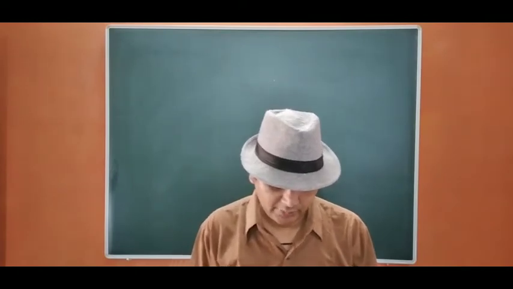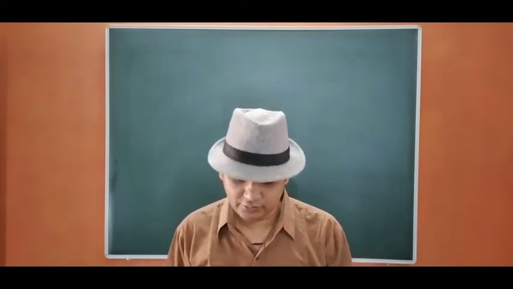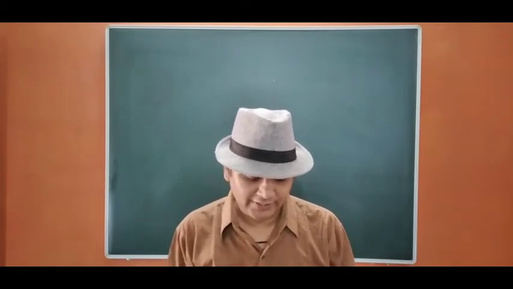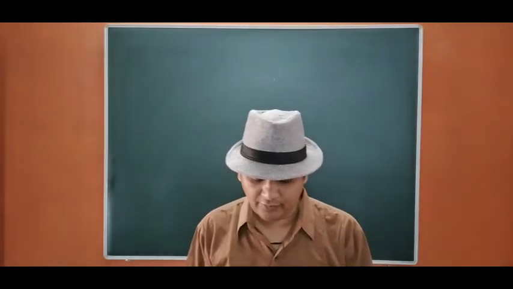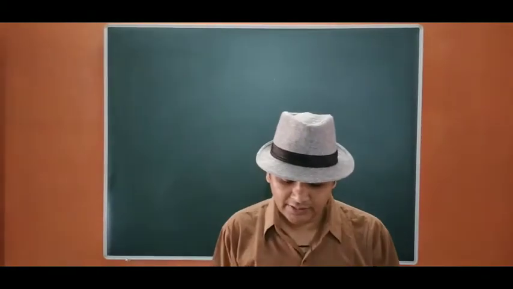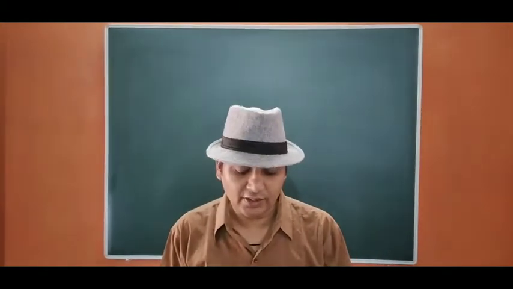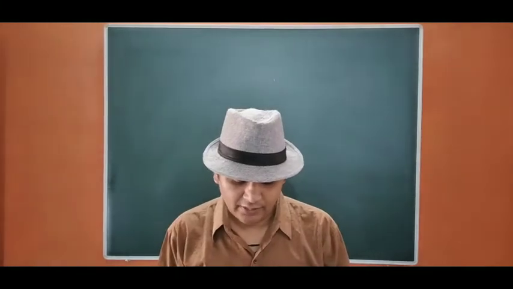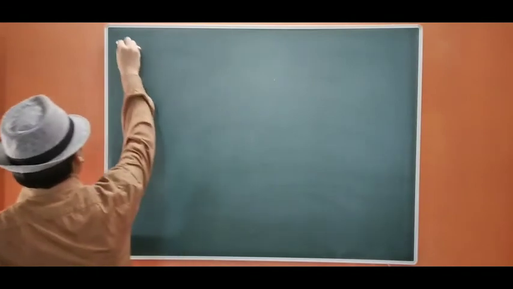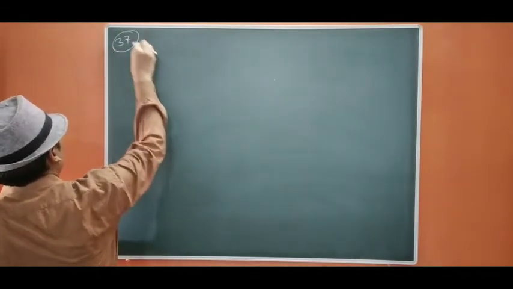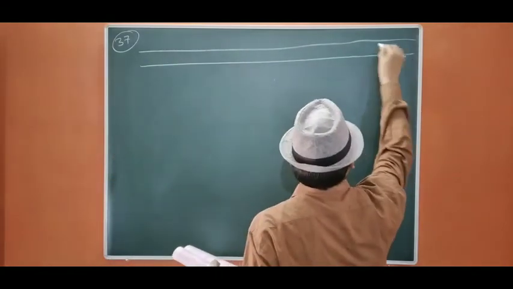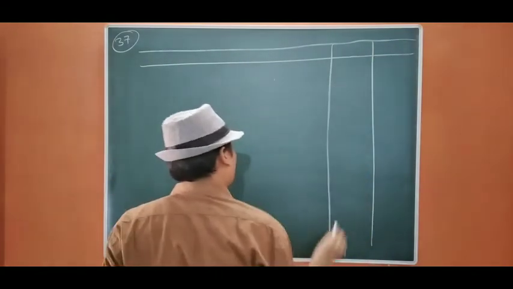Question number 37. A and B are partners sharing profits in the ratio of 3:2. Their books show goodwill at 2,000. C is admitted as partner for 1/4 share of profit and brings in rupees 10,000 as his capital, but is not able to bring in cash for his share of goodwill, rupees 3,000. Draft journal entries. So let us start. Goodwill will appear in the books. So we are going to pass the entry to write off the goodwill.